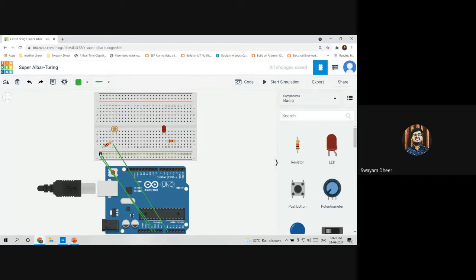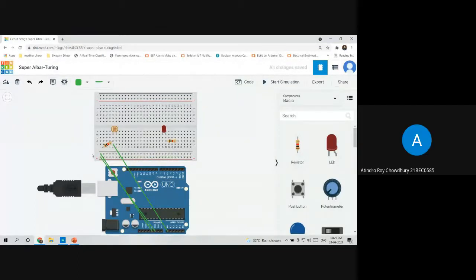So now can anybody tell me what this rail and this rail is? Yeah, the positive one is for 5-volt and the negative one is for ground. Yeah, so this whole rail acts as a 5 volt supply now, right? And this whole rail acts as ground.